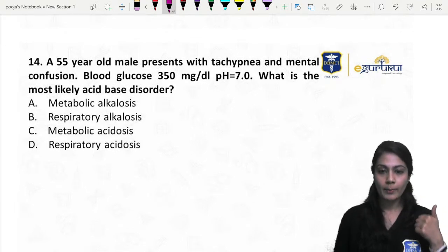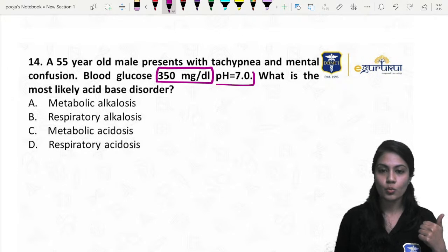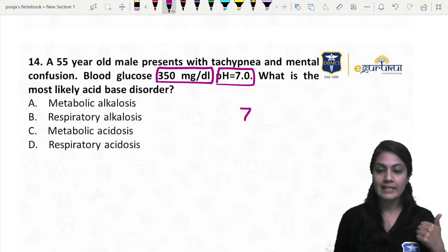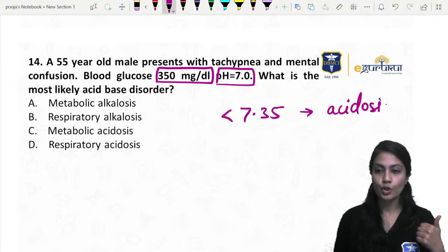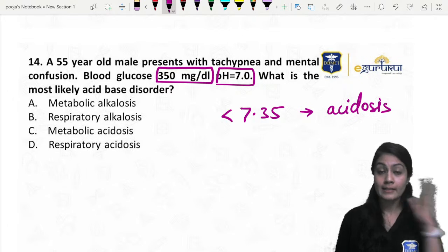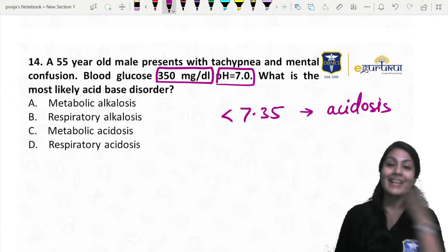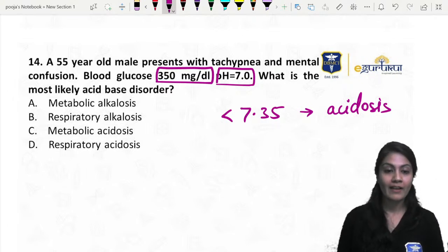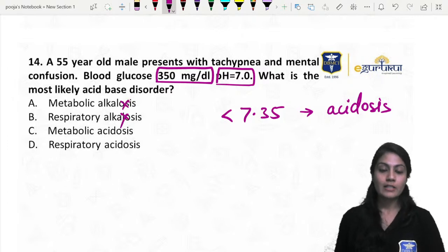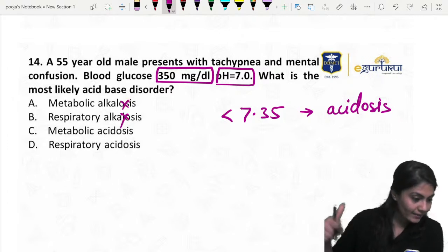A 55-year-old presents with tachypnea, mental confusion, and blood glucose. Oh my God, look at the blood glucose and look at the pH. What we talk about with the pH: if it is less than 7.35, that means definitely it is acidosis. No question of alkalosis at all, and it is 7. Right, that means less than 7.35, definitely it is acidosis.